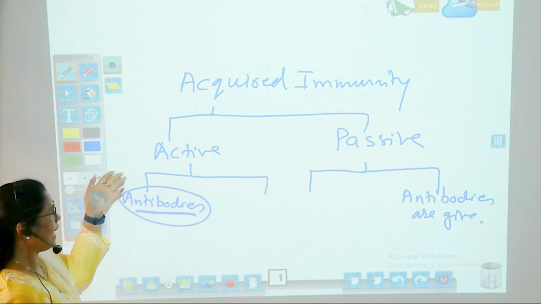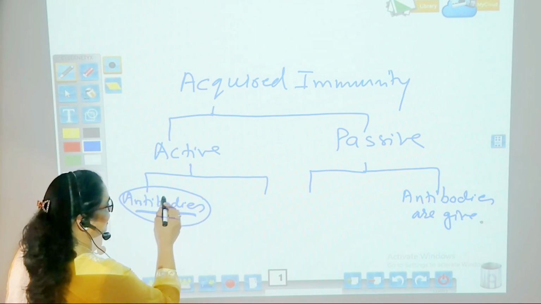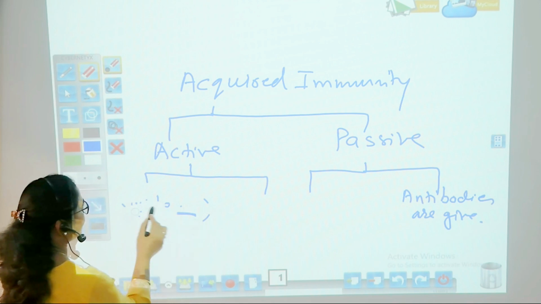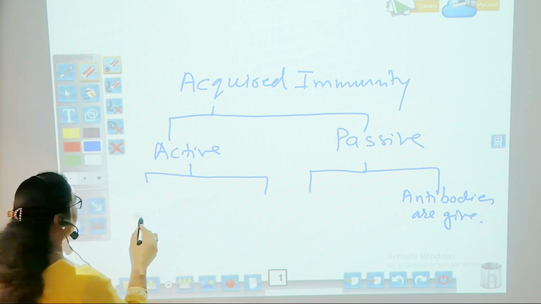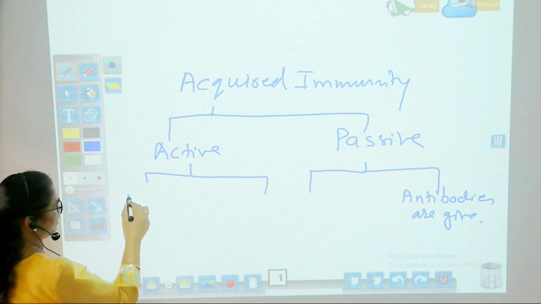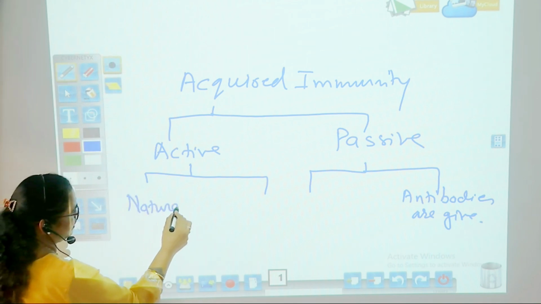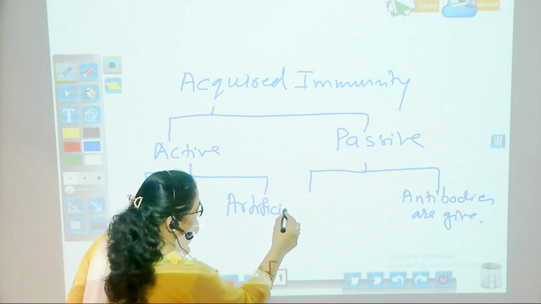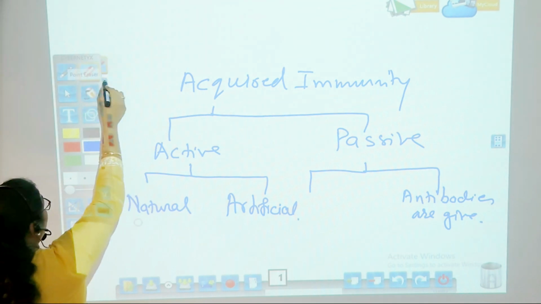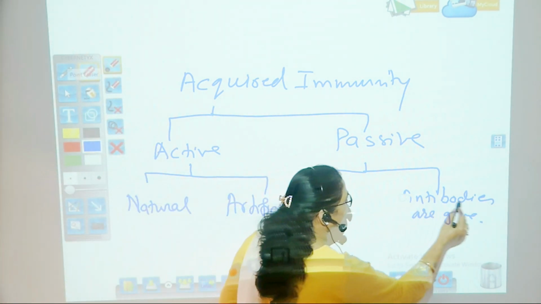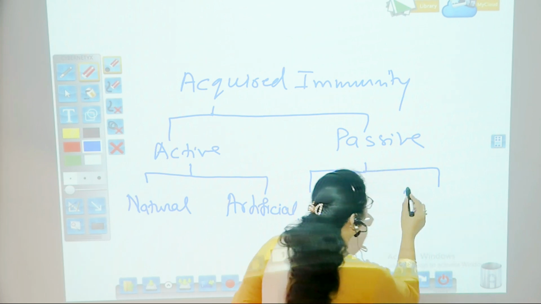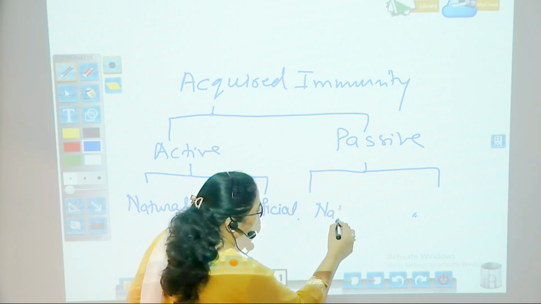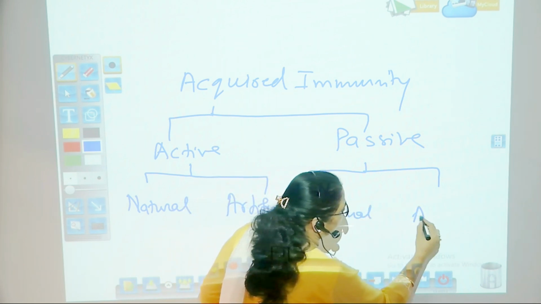Secondly, active immunity, we will divide it into two types: natural and artificial. Here also we will divide passive immunity into natural and artificial.